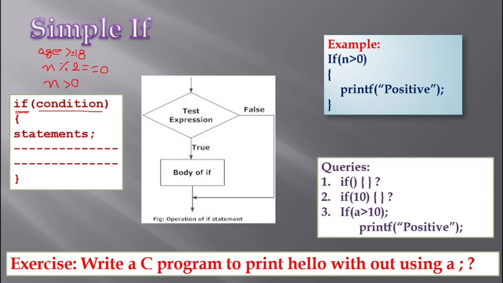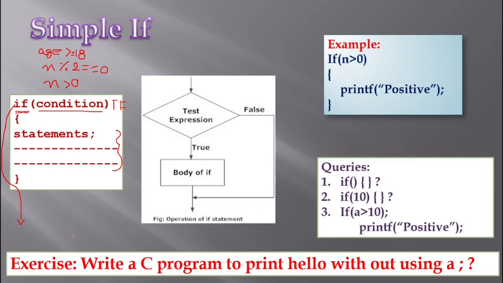And the only drawback with this one is it is going to deal with only the true case. Whenever this condition is true, then these statements will be executed, and whenever this condition is false, then nothing will be executed. Simply the control comes to this point of my program and it continues. That is what is going to happen.